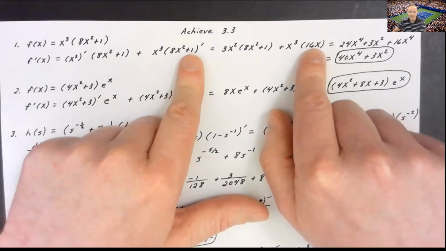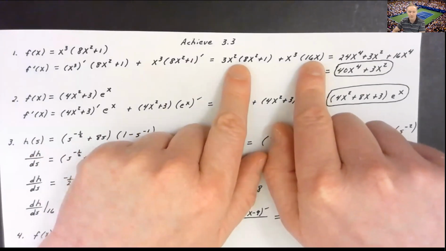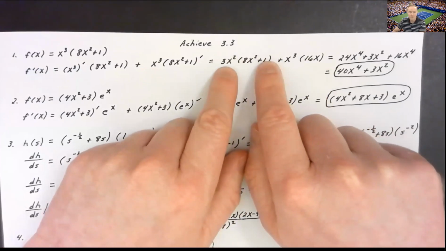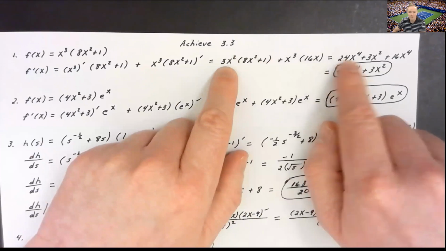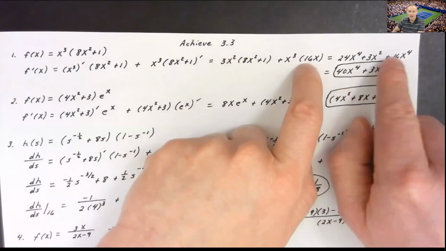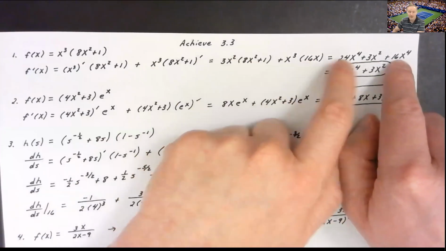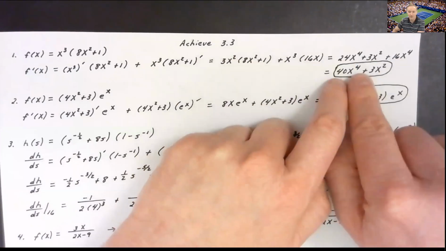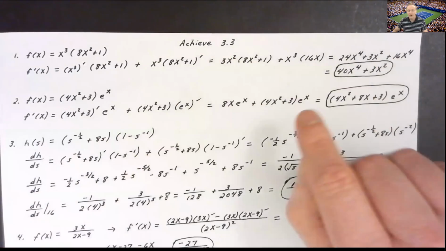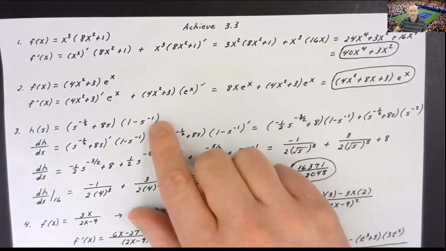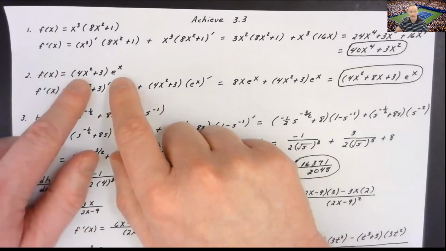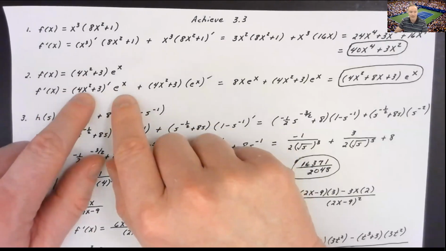So now all I need to do is simplify algebraically. I would distribute through the 3x squared throughout the first group. That's where the 24x to the fourth plus 3x squared came from. x cubed times 16x is going to give me 16x to the fourth. At that point, I just combine the x to the fourth terms to get 40x to the fourth plus 3x squared. Now, I'll just keep my work maximized because the next several problems asked me to do the same thing. They gave me a product and asked me to take the derivative.